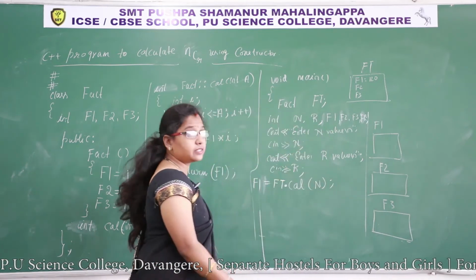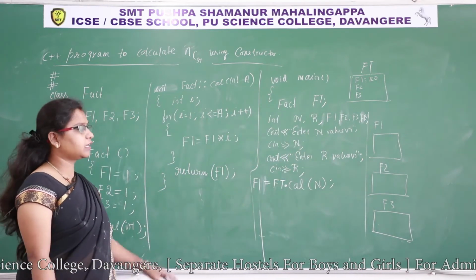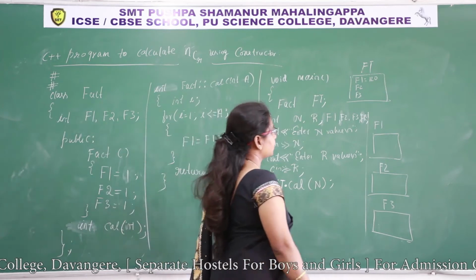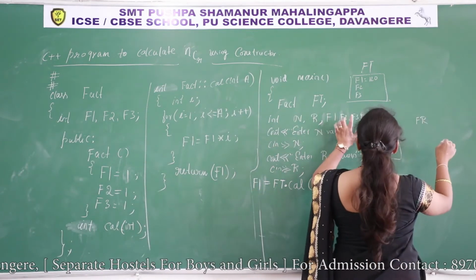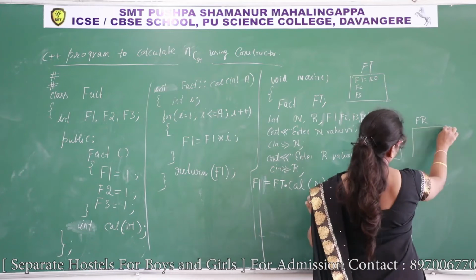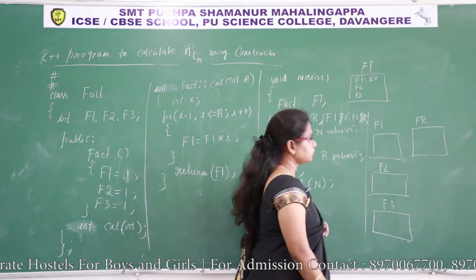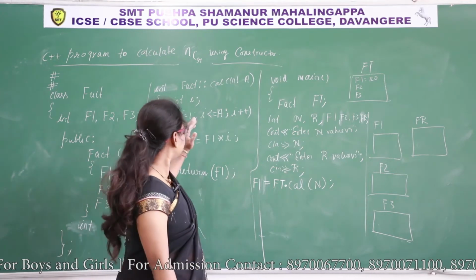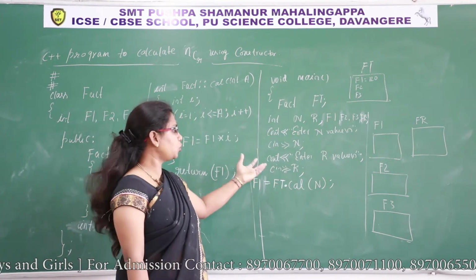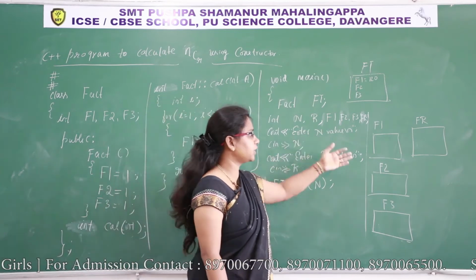These are normal integer variables we have declared in the main function. And one more FR is there, no? F1, F2, F3, FR. They are all integer type variables. When this function returns result, to hold that result, we have taken these variables.